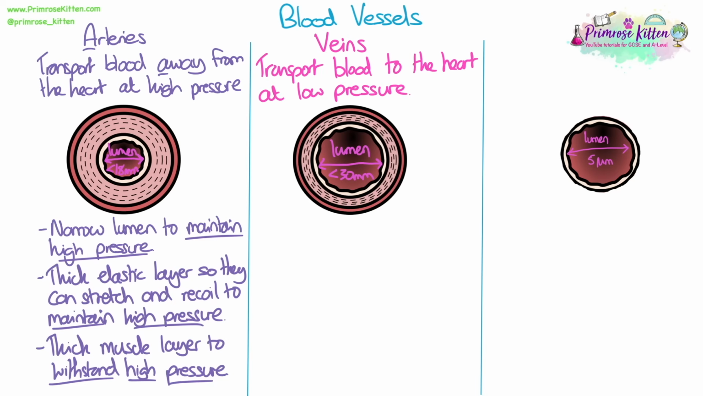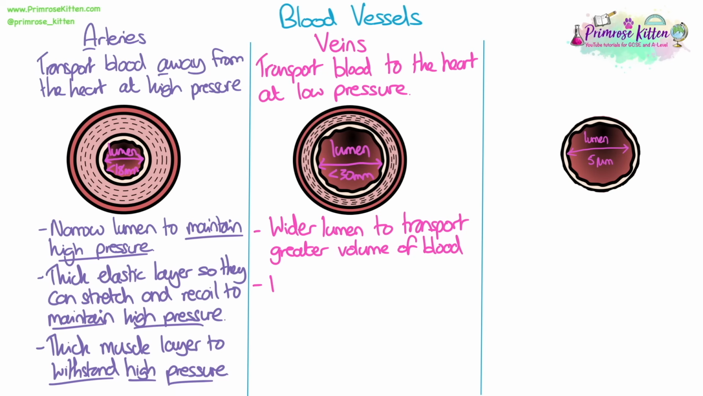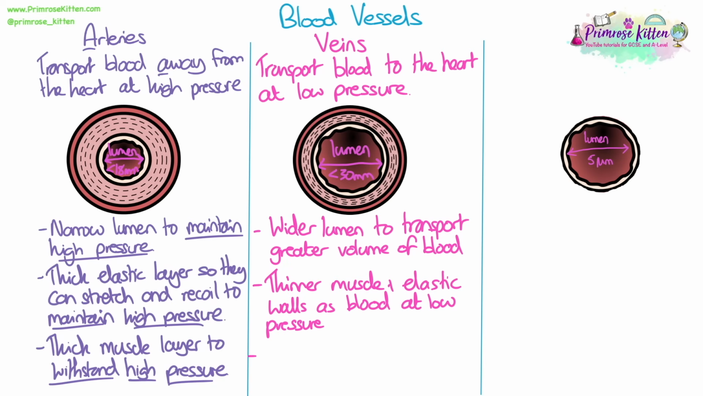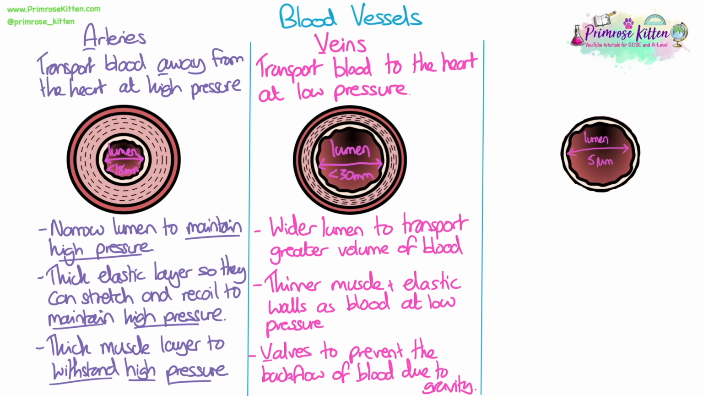Veins transport blood to the heart at low pressure. They have a wider lumen to transport a greater volume of blood. They have a thinner muscle and elastic wall layer because their blood is being transported at lower pressure, so we do not need the same features we see in arteries. Veins have valves. I remember this with the V for vein and the V for valves. This is to prevent the backflow of blood due to gravity.